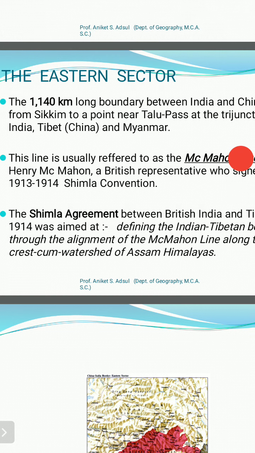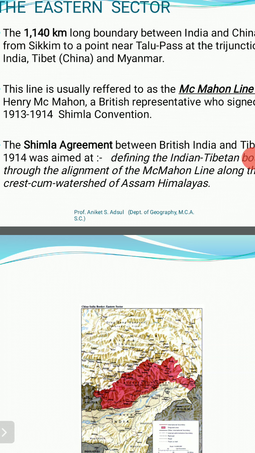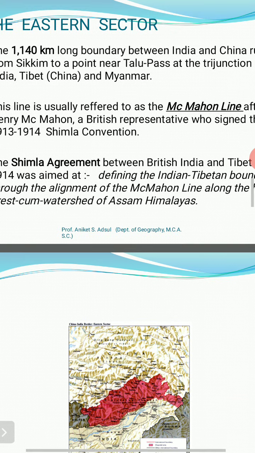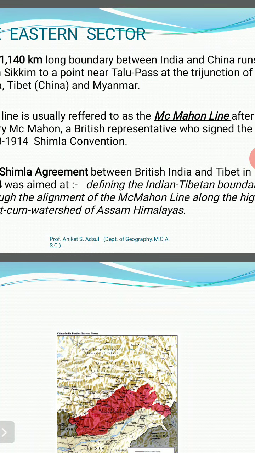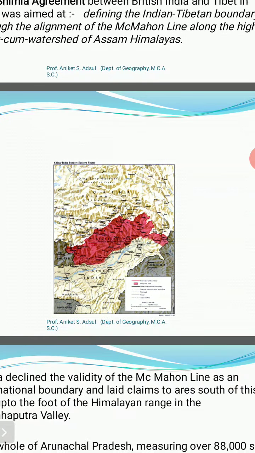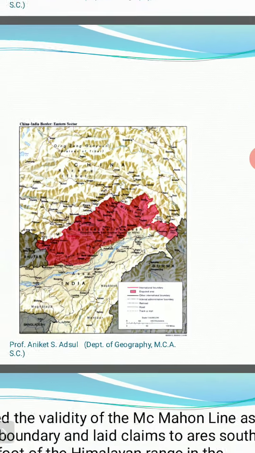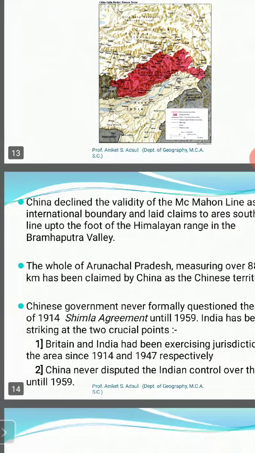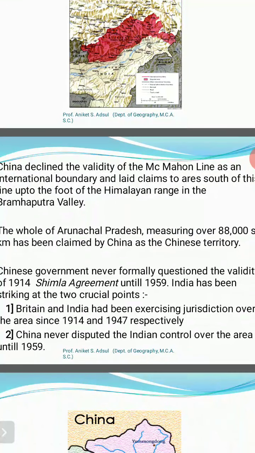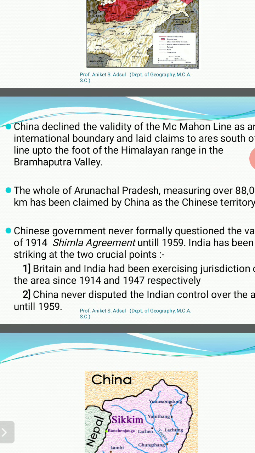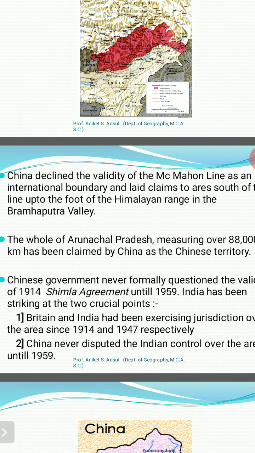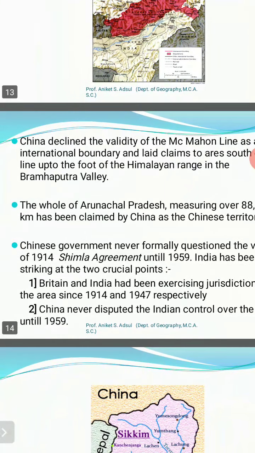It separates Tibet from the Indian states, and it is largely aligned along the high crest cum watershed region of the Himalayas. You can see in this particular slide that the McMahon line is there. China has declined the validity of the McMahon line as an international boundary and laid claims to the south of the border of Arunachal Pradesh, that is the border between Arunachal Pradesh and Assam, up to the Brahmaputra Valley. So the whole of Arunachal Pradesh, 88,000 square kilometers, is claimed by China as its territory.